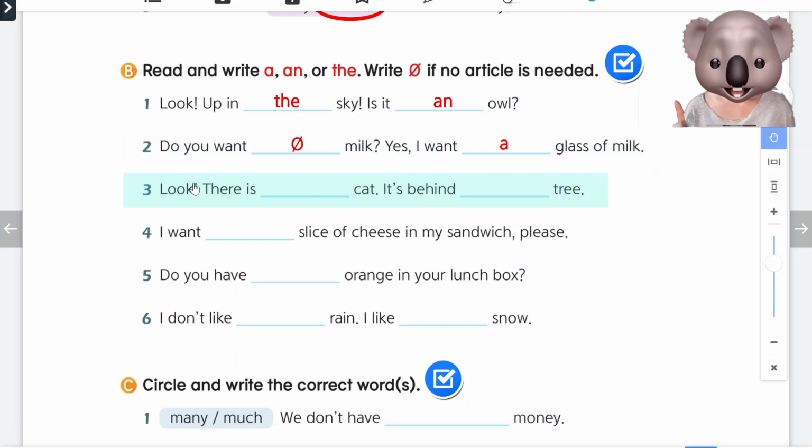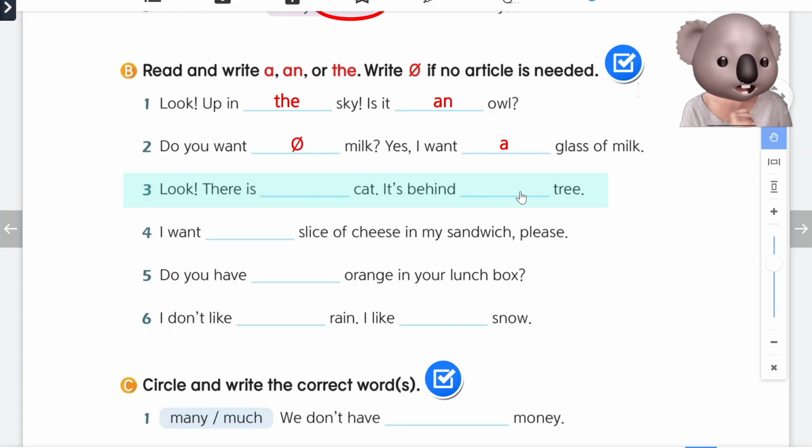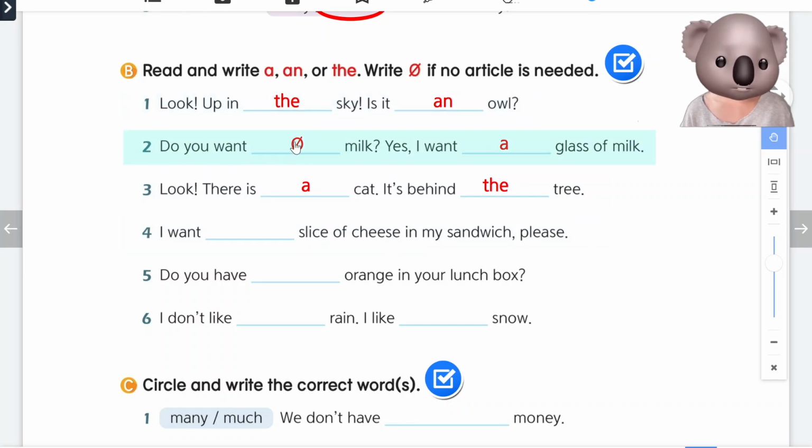Number 3, look, there is cat. There is just a cat. Will we use a or an? Good. A cat. It's behind the tree. Number 4. I want slice of cheese in my sandwich, please. Another measurement word. Slice is one. One slice of cheese. Will we use a or an? Good. A slice of cheese.